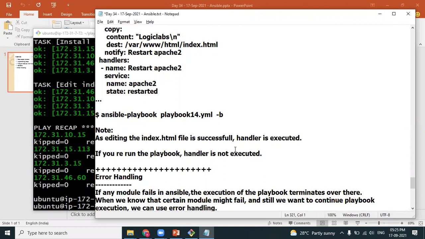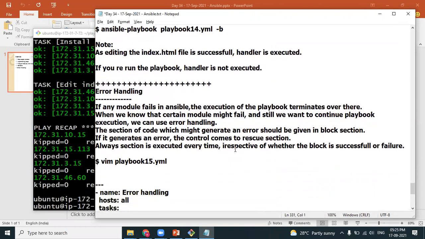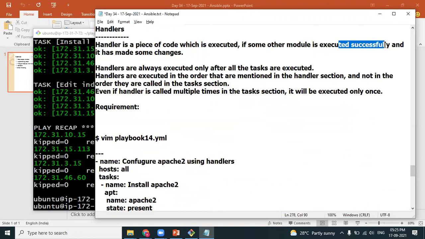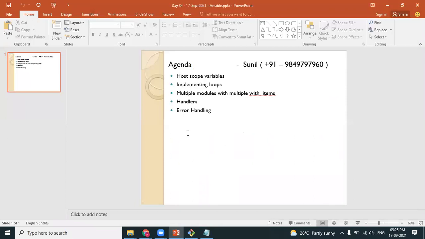Error handling. Error handling is something negative. What do you mean negative? If one module fails, that's it. Handlers are positive, if one module is successful. That is positive. That's why before starting this explanation, I mentioned that handler is positive, error handling is negative. If anything is successful and you want related operations to happen, then go for handlers. If anything is a failure and you want related actions to be done, then go for error handling.